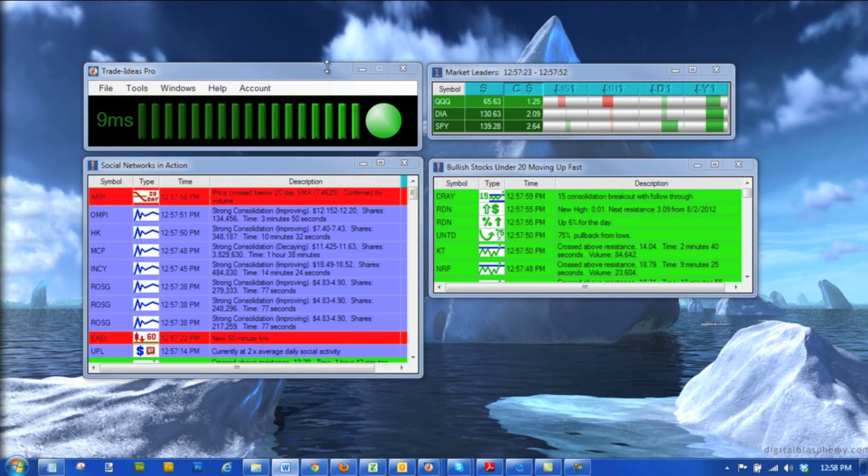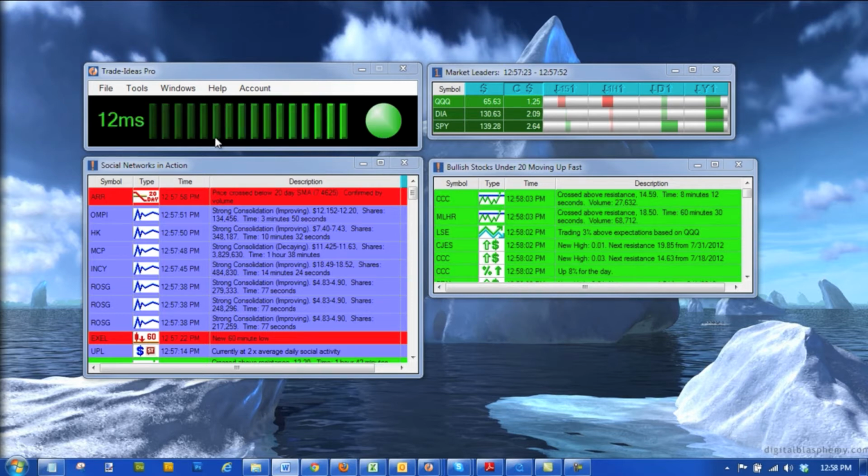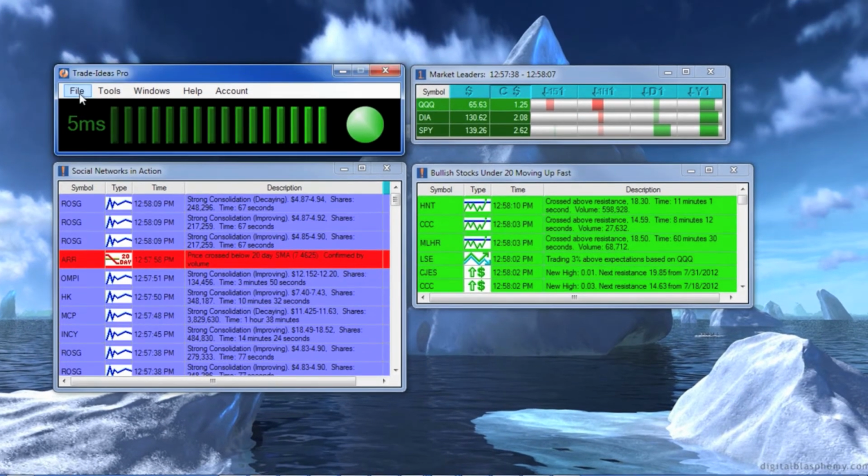Let's take a look at some troubleshooting tips for connecting to our servers. Here we can see that the status ball is green, the tick marks are green, and the number indicating the speed of the connection. And the new alerts are also coming in. Let's look at an error.